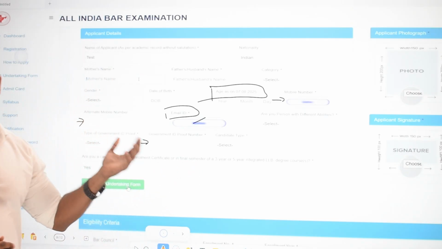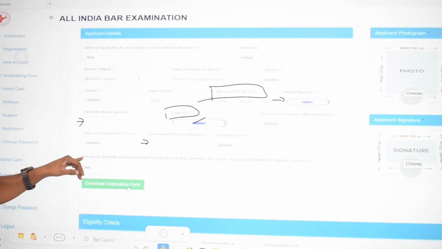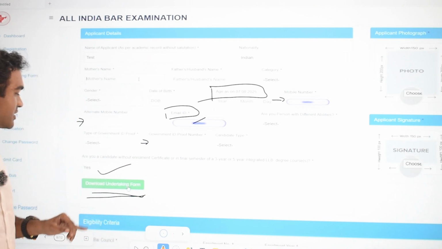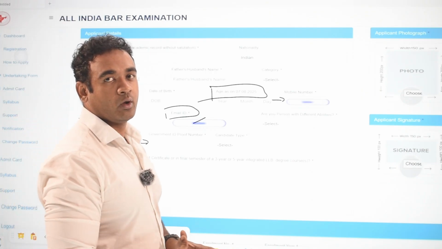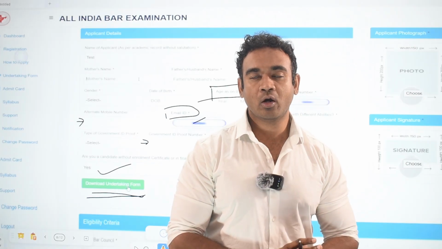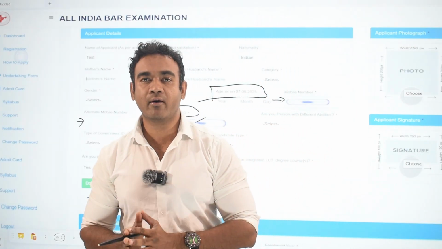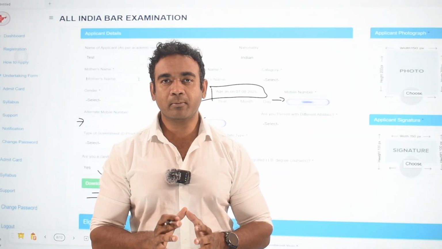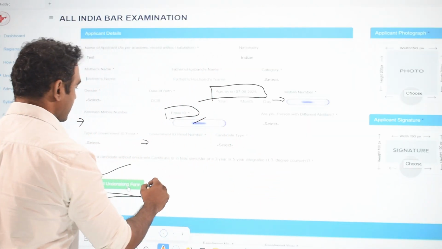And if you're a fresh candidate or not, please do specify that. And with regard to this very important aspect, which is your undertaking form. For all those candidates who are in your final year, or all those candidates who were not yet enrolled now, for them this undertaking form is essential.